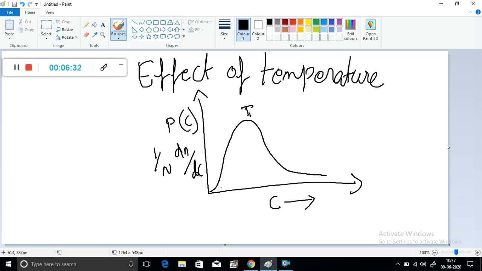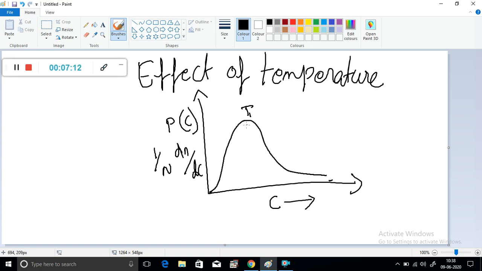Then the fraction of molecules having either very low velocities or very high velocities is very small. We can see from this plot the number of particles possessing low velocities and the number possessing high velocities are very small.